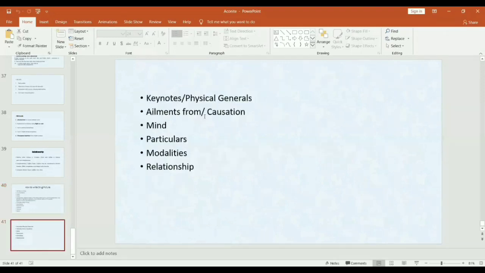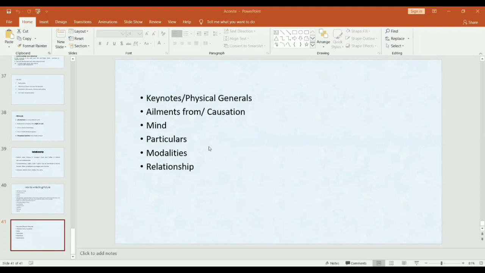After miasm, you should start with keynotes or physical symptoms of the patient, then causation, causative factors. And then mind, mental symptoms. Then particulars.